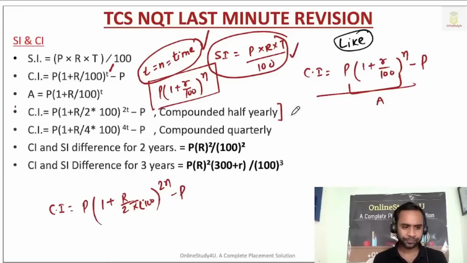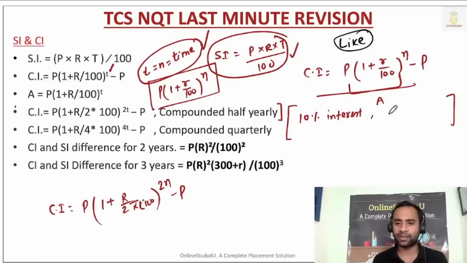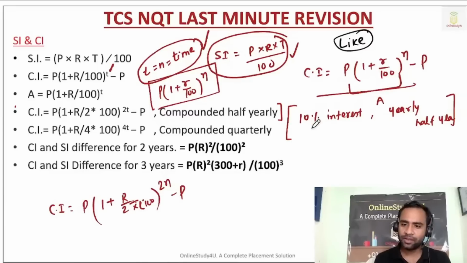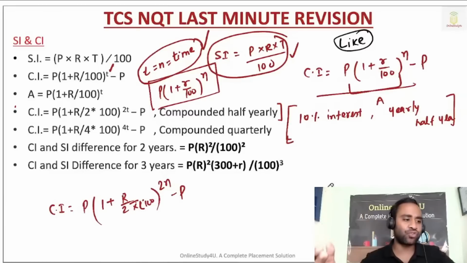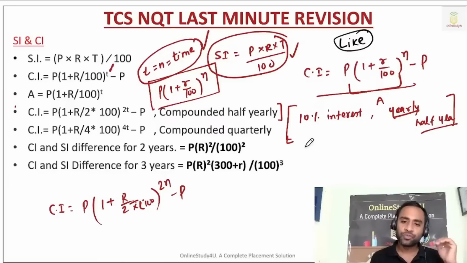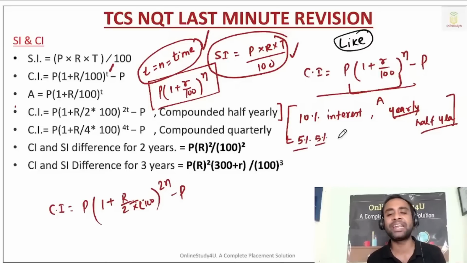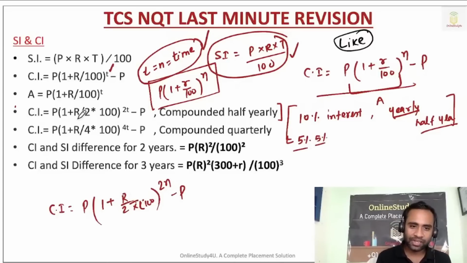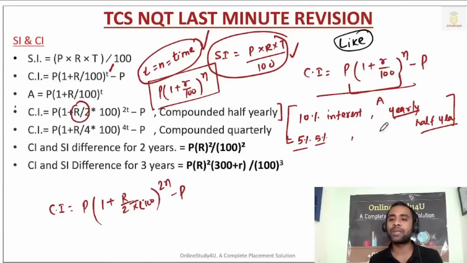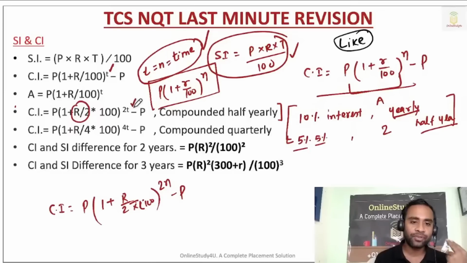Suppose you deposited some money in the bank at 10% interest yearly. Now if I say compounded half yearly, it means you will go and meet twice. Yearly means you go and meet only once; half yearly means two times. So the bank will tell you, I will give you 5% and 5%, because in total I have to give you only 10%. That's why in the formula the rate becomes half, and since you go two times, the time becomes two times.